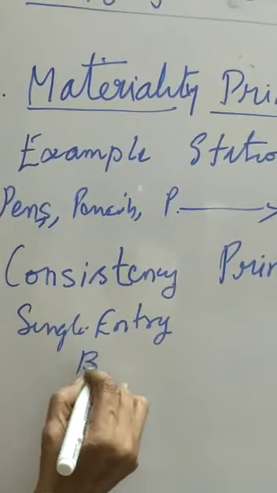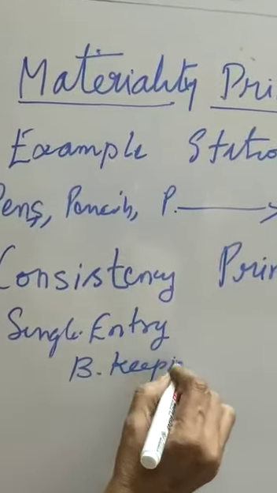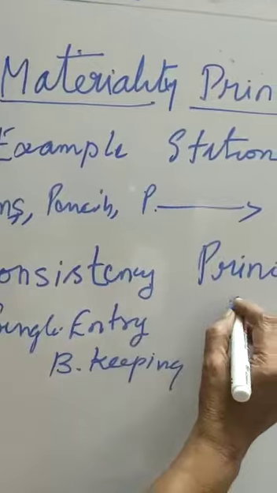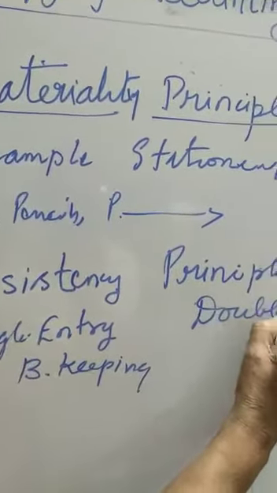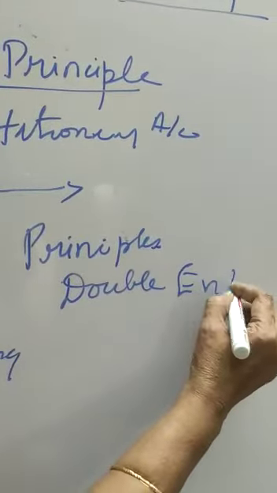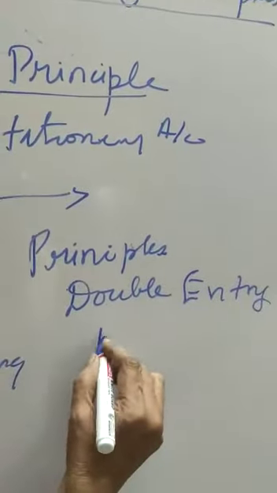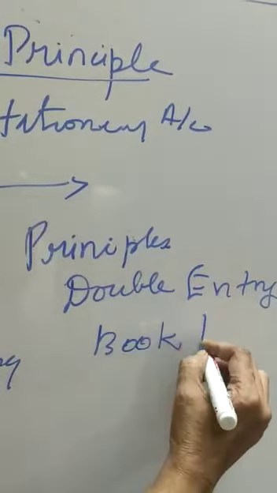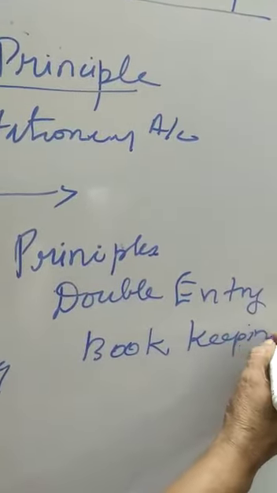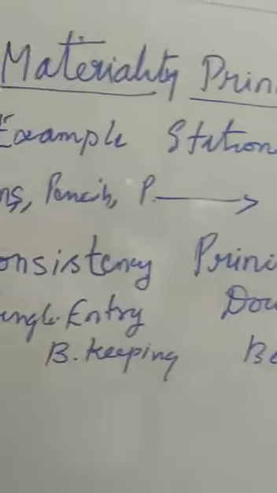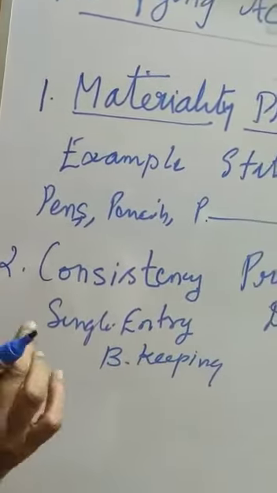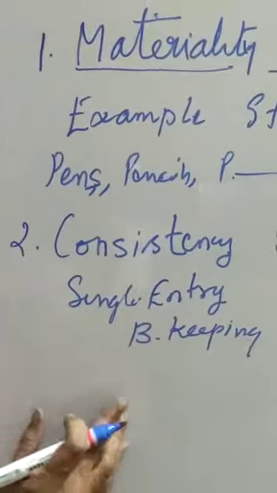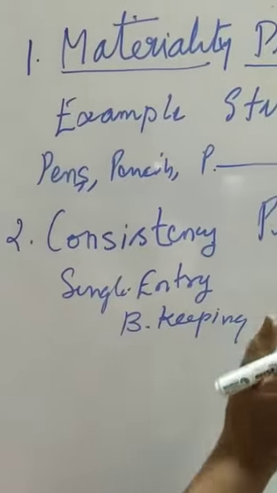One is single entry bookkeeping, another one is called double entry bookkeeping. Just now we are following only double entry bookkeeping system. Suppose a small concern is following single entry bookkeeping system, they should follow the same thing. And if they are following double entry, that should be followed.